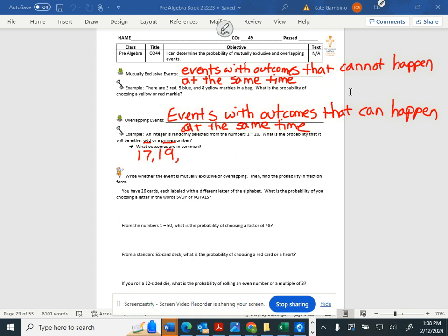What's another odd and prime between 1 and 20? Lauren, 7. James, 13. 11. Claire, 5. Emerson, 11. So we've got 3, 5, 7, 11, 13, 17, and 19.